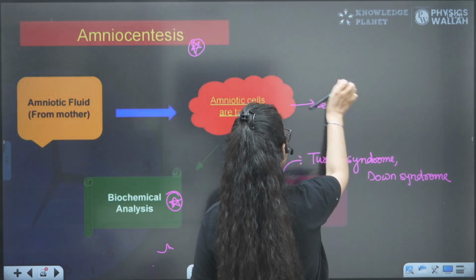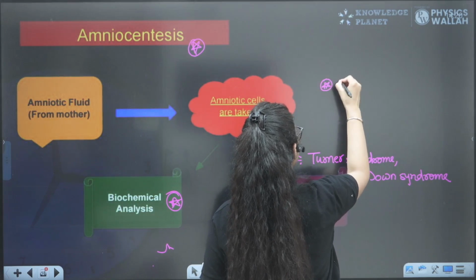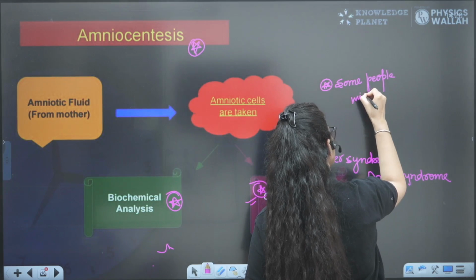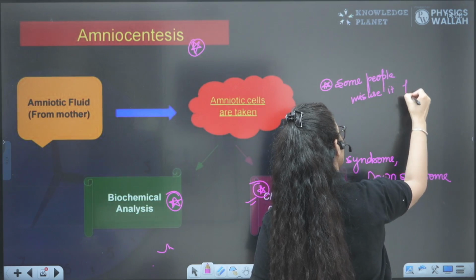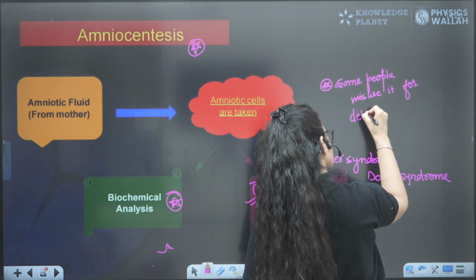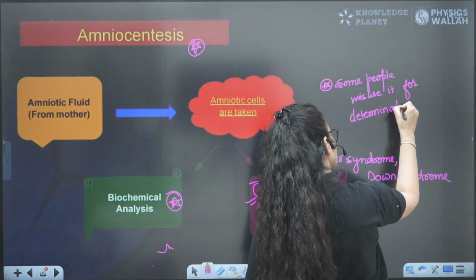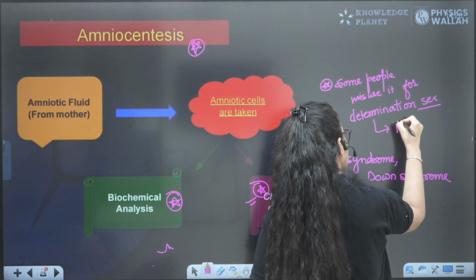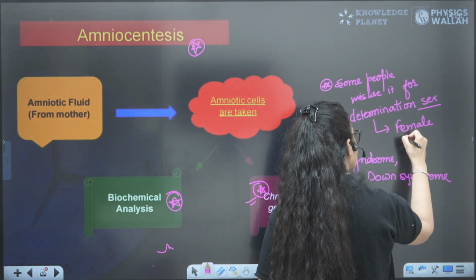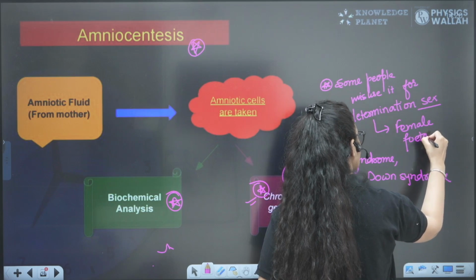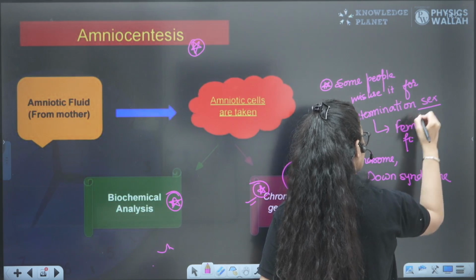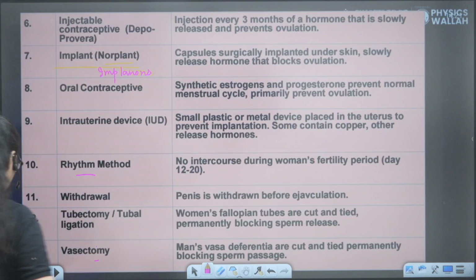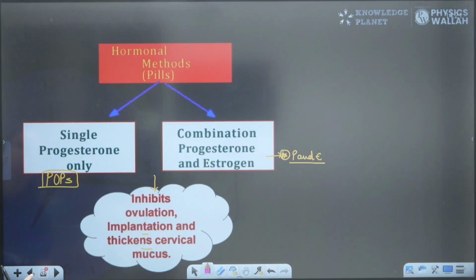Some people misuse it for determination of the sex of the fetus, and then they target the female fetus. Once they get to know that this is a female fetus, they go for feticide. They go for fetal killing, right? They just kill that female fetus.